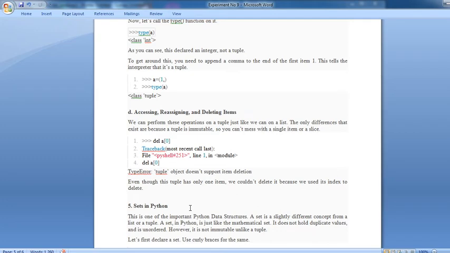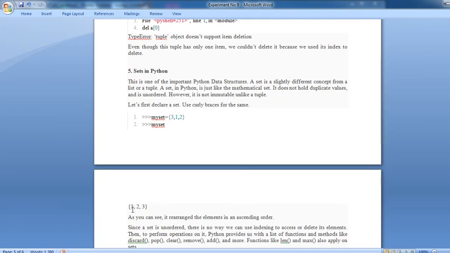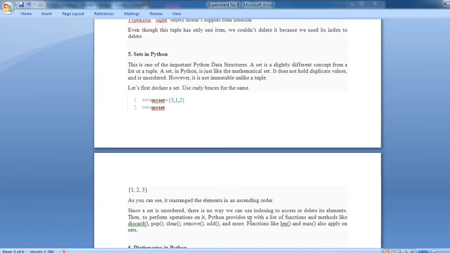Then sets in Python. This is one of the important Python data structures. A set is a slightly different concept from a list or tuple. A set in Python is just like a mathematical set. It does not hold duplicate values and is unordered. However, it is not immutable unlike a tuple. To declare a set, we use curly braces. My set equal to curly braces 3, 1, 2. My set automatically displays 1, 2, 3. That is, ascending order is also carried out. As you can see, it rearranges the elements in ascending order.